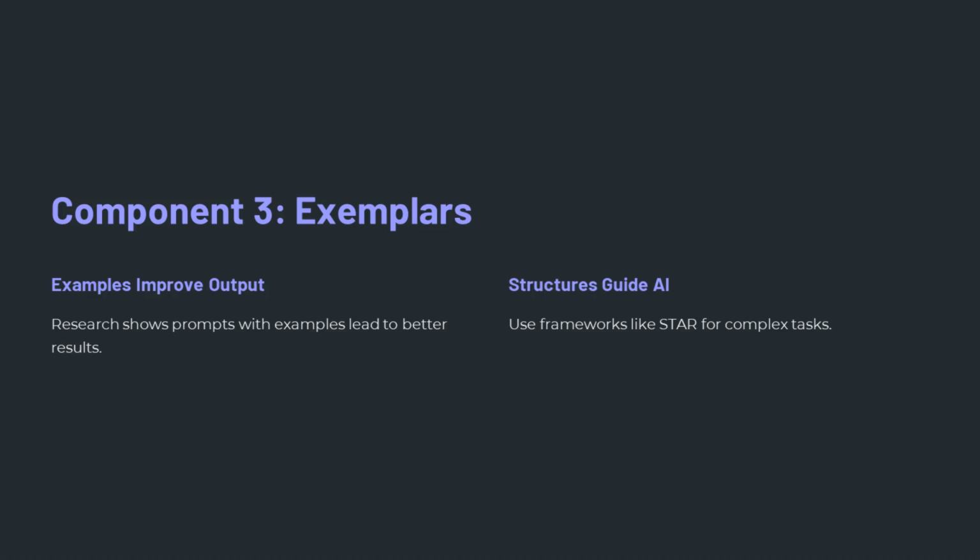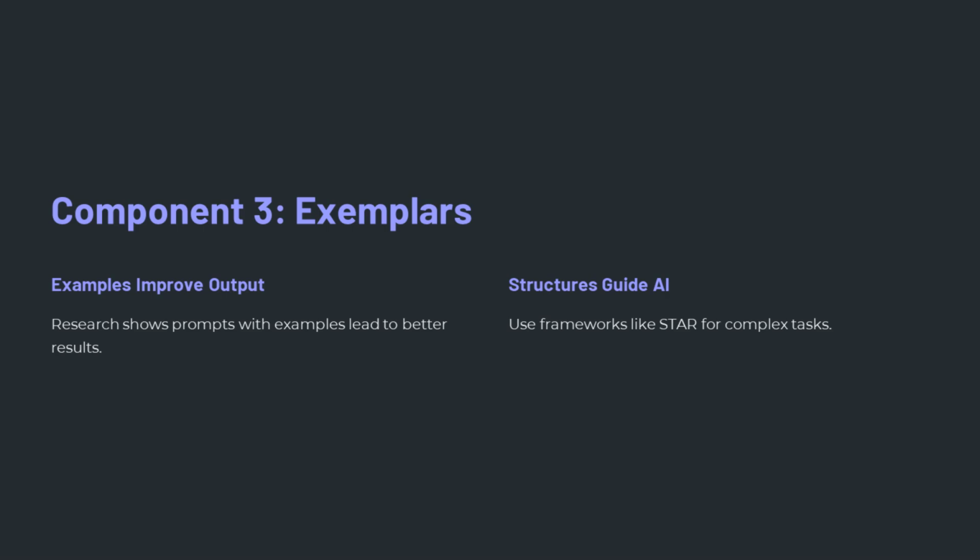Exemplars. Exemplars are examples or structures that improve the AI's understanding. Research shows that prompts with examples lead to better outputs. Example for resume writing. Input: rewrite this bullet point using the structure, I accomplished X by doing Y, which resulted in Z. Output: reduced hospital mortality by 10% through nurse training in new protocols, saving 200 lives annually.